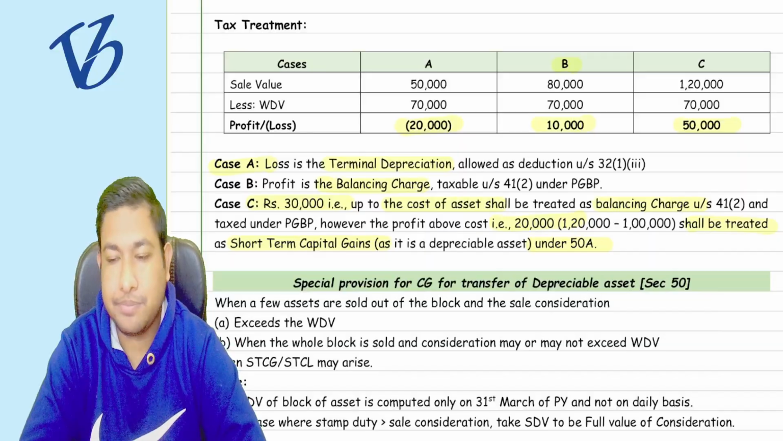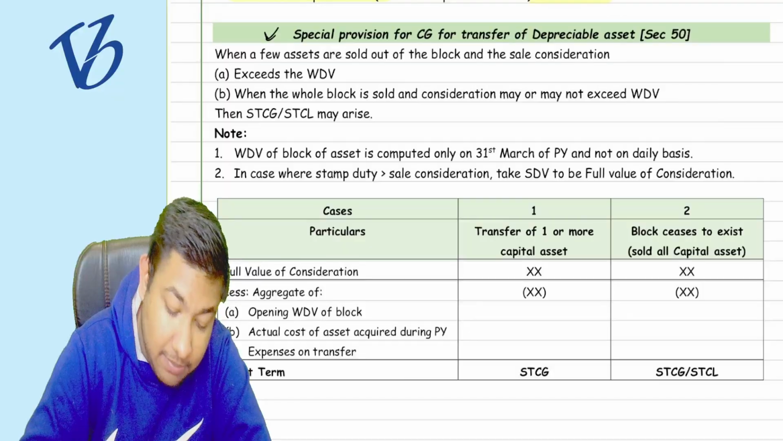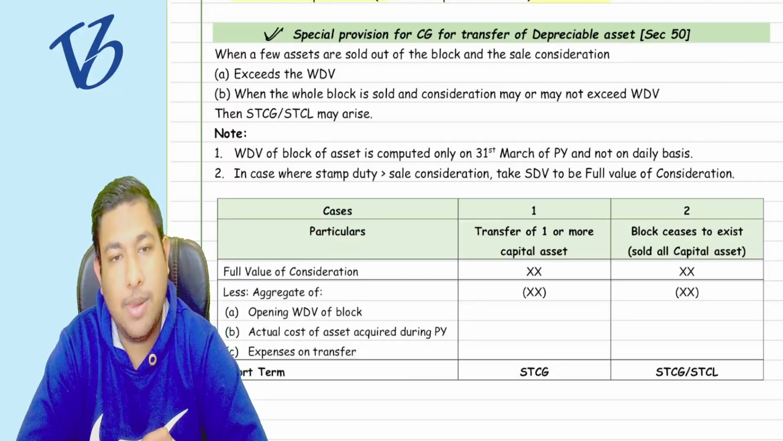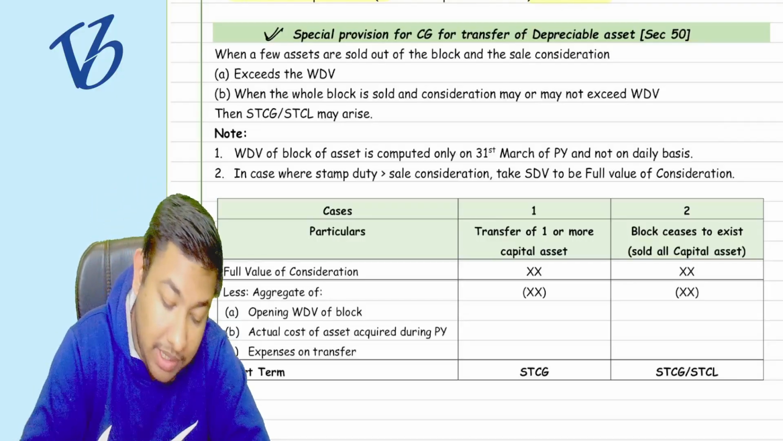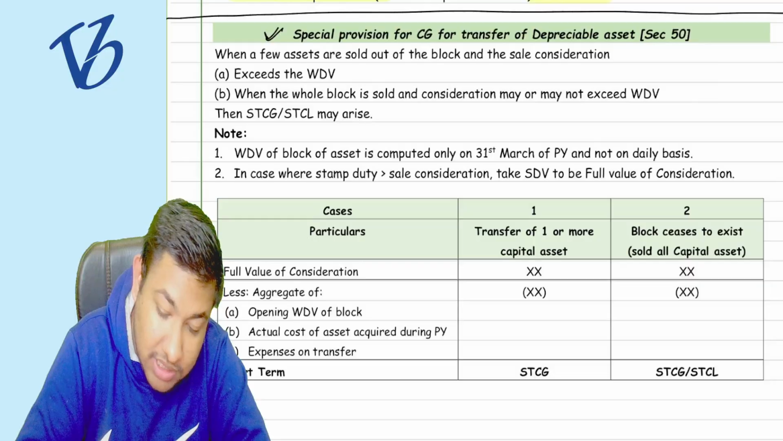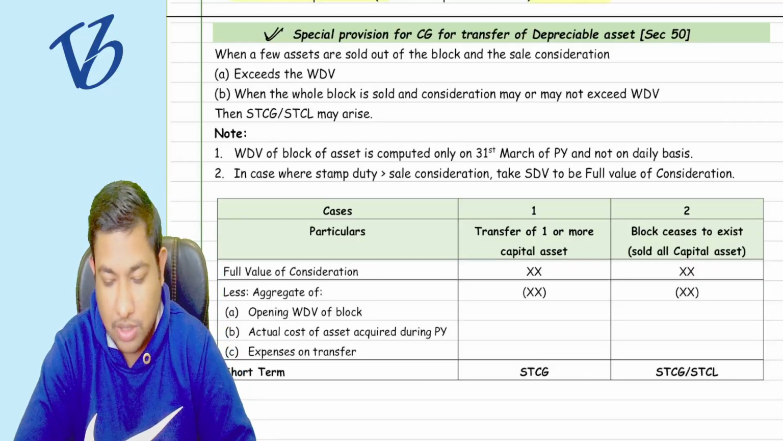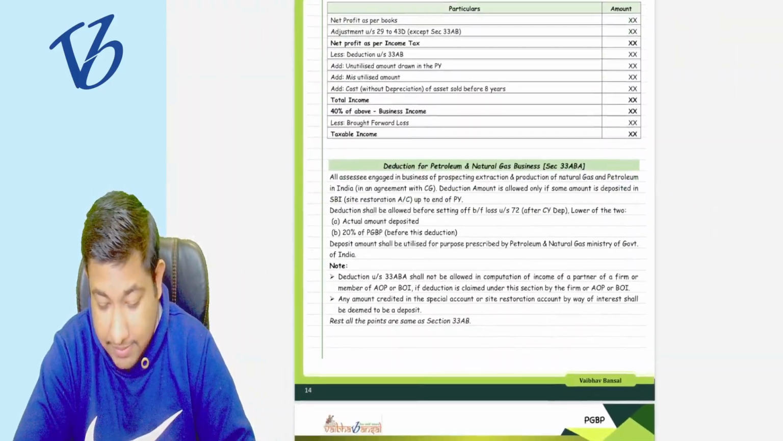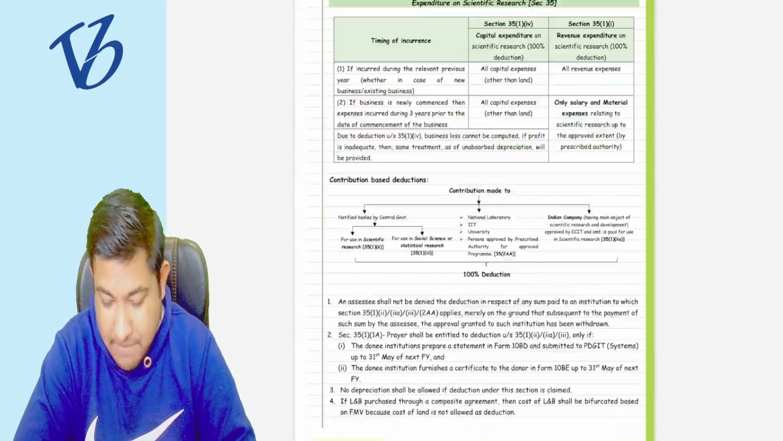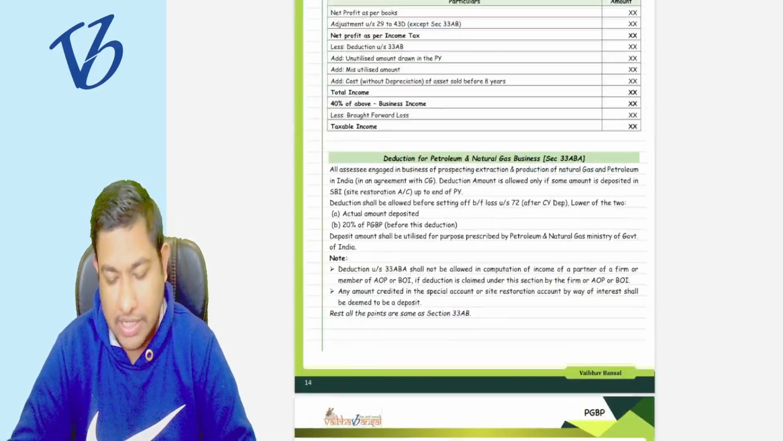Tell me that. Done? Now coming to section number 50. We are going to start section 50 after a break. After the break, we are going to cover section 50, 33AB, we'll try 33ABA, and whatever we can do, we'll try. So we'll cover it.